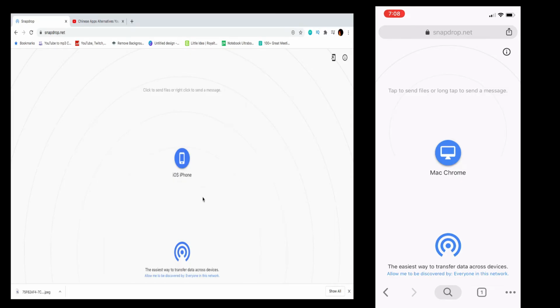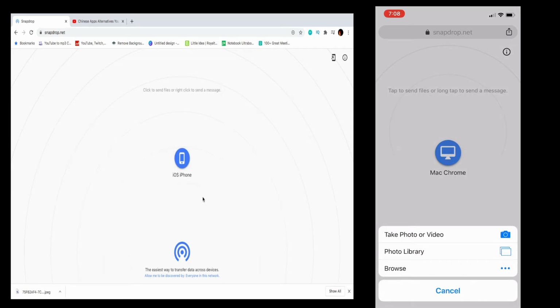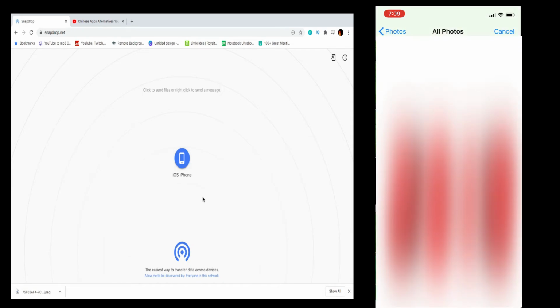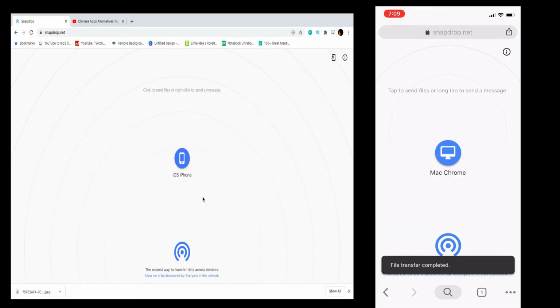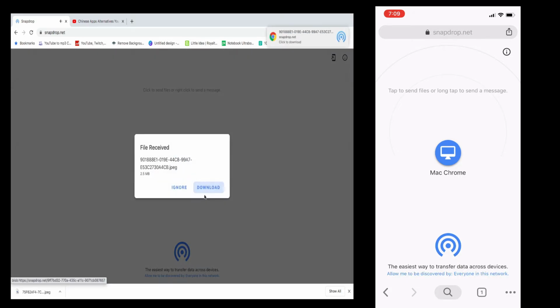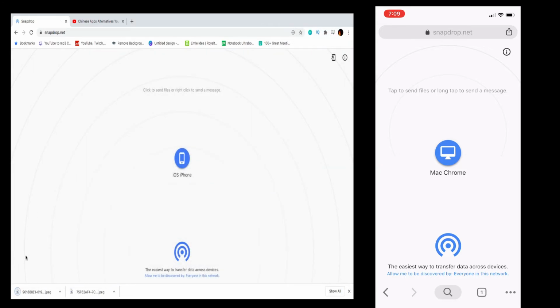So now you have to go to the website called snapdrop.net on your PC as well as on your mobile phone. Once you do that, your device will pop up over the screen like this, and then just click on the device and browse whichever file you want to transfer. Like this. Once you do that, it will ask for the download. You just need to click on the download. The file will be downloaded.